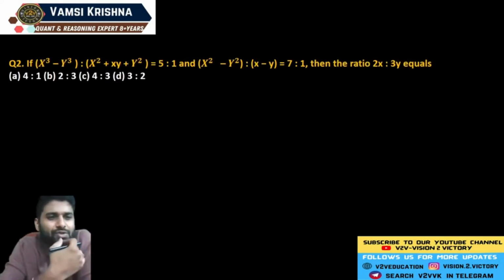Now see here, x cube minus y cube divided by x square plus xy plus y square is equal to 5 is to 1.